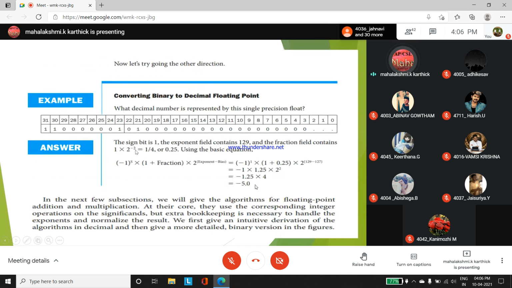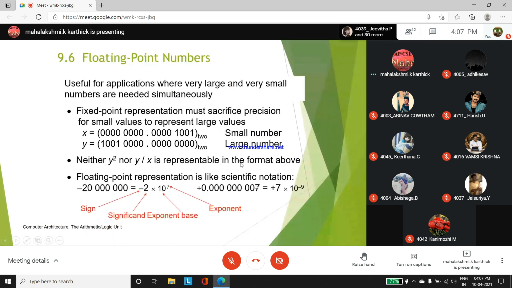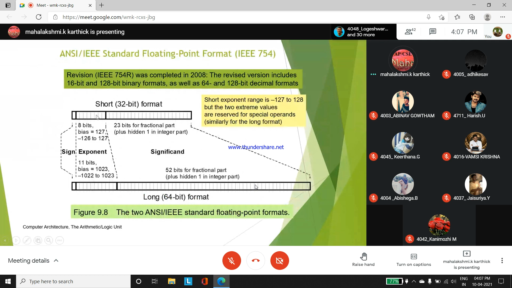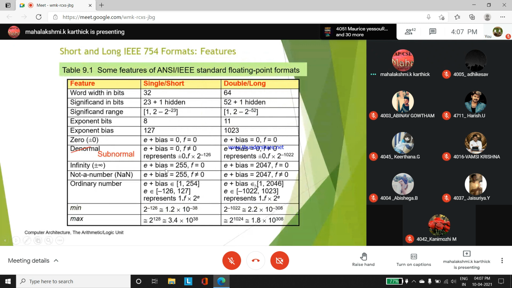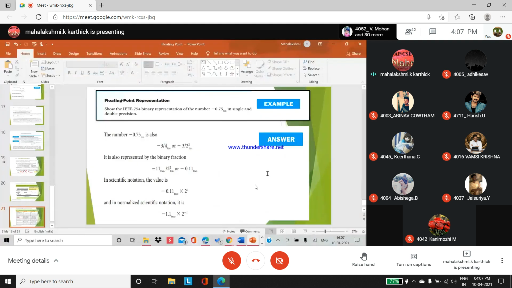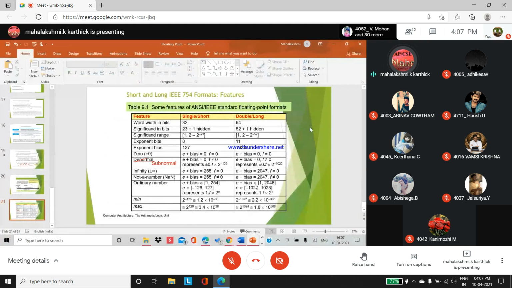Again I will discuss tomorrow. This is a sign bit. This is the significand, also called the fractional or mantissa part. This is the exponent base. This is the exponent. Okay. 32-bit format, 64-bit format, single precision, double precision. What are the features under IEEE for single precision and double precision? Again, I'll discuss the topic tomorrow with examples: how to convert a given floating point to its single precision, double precision.